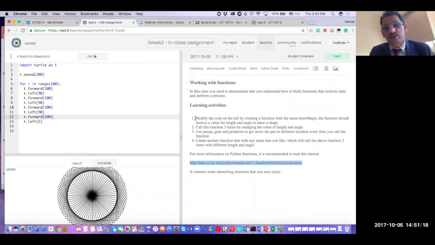Okay, so what we need to do, we need to modify this code to become a function that receives 2 parameters. Function should receive value of length and angle. And then we will call it 3 times. Okay, so we'll do that and we will call it 3 times.